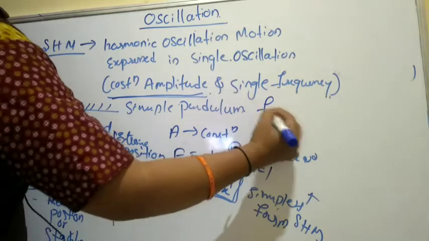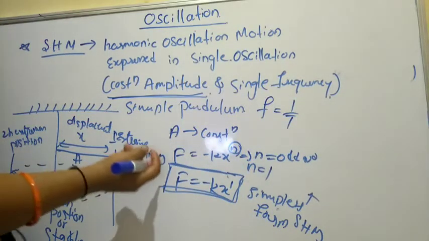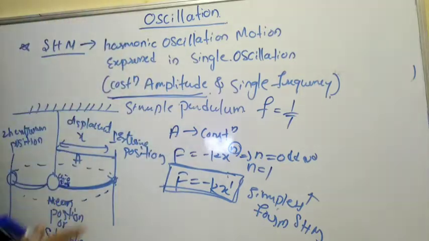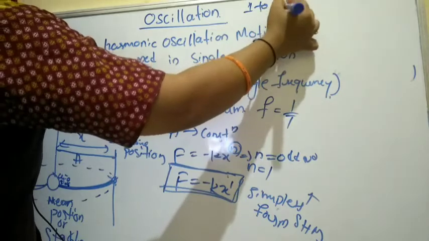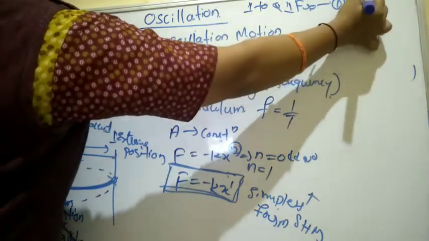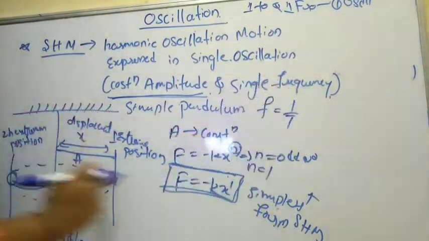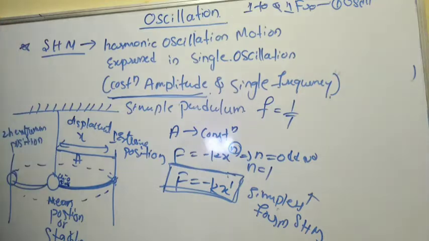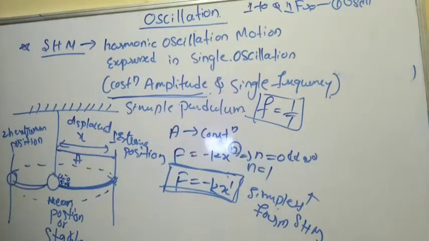So when that is fixed, in a single frequency. Frequency means the reciprocal of the time period, the time taken to complete one oscillation. What is that one oscillation here? One to and fro motion is called one oscillation. So the time taken by the body to execute one to and fro motion is an oscillation. When the frequency is single, means same time period, that is called simple harmonic motion here.